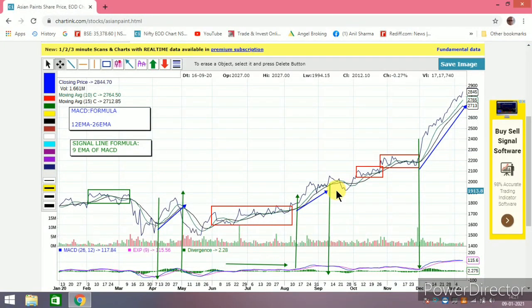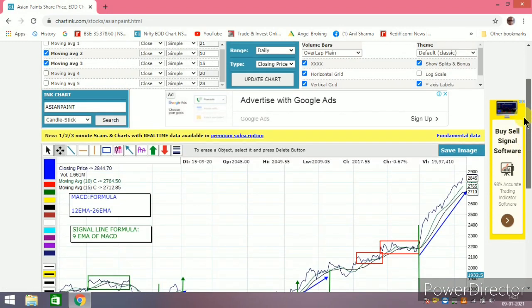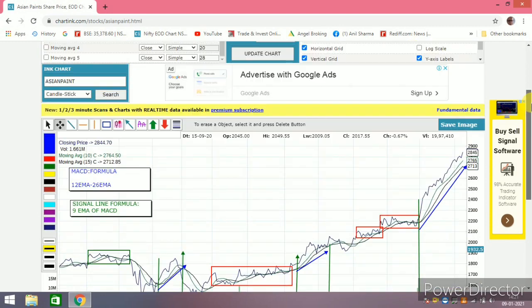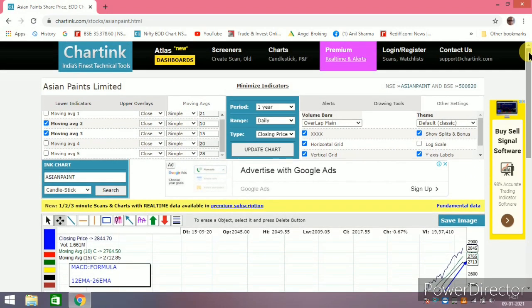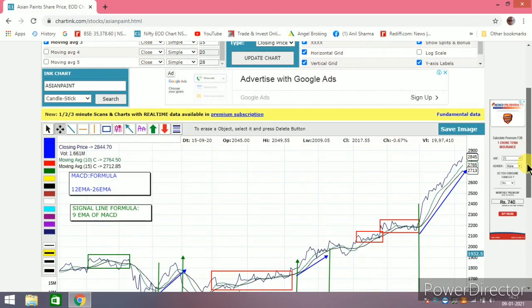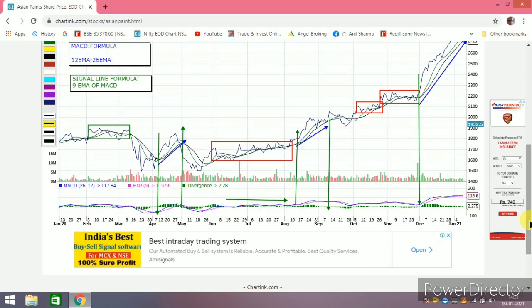So yes friends, now we see the moving average. We'll do a reality check. This site which I have is charting.com. It is a free site from the National Stock Exchange, and this chart is of Asian Paints. So we were talking of MACD. I have already put MACD here. You can see this is MACD, and as I have said, friends, MACD is a trending indicator.